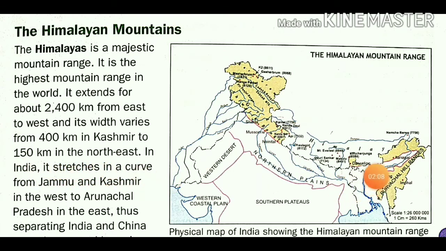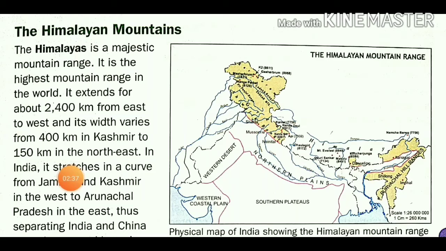In the northeast part, between east and north, the width of the Himalayan range is 150 kilometers.